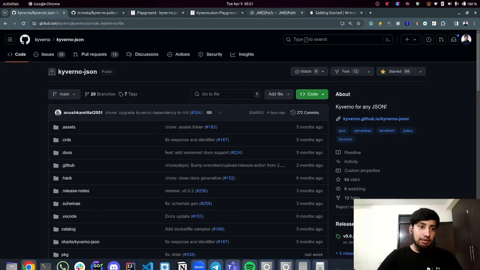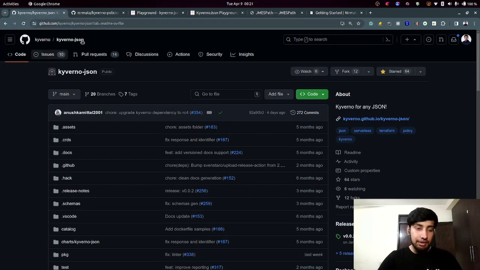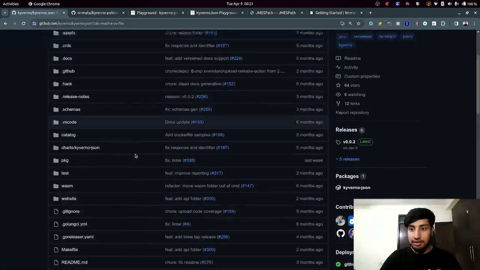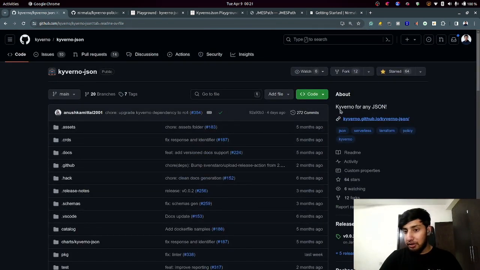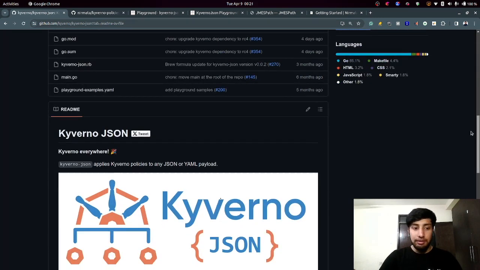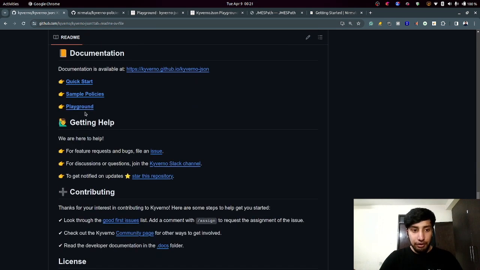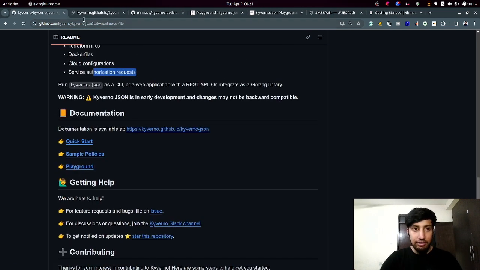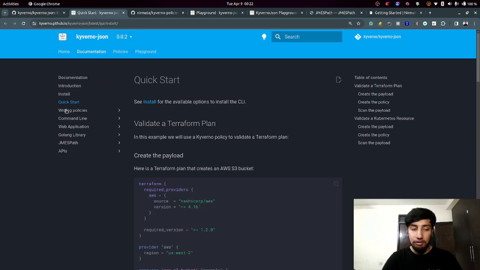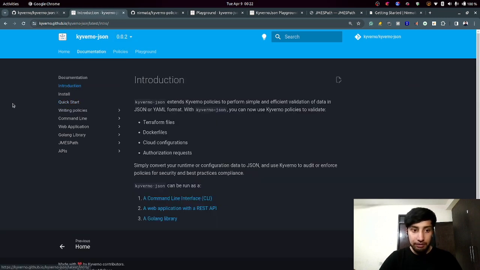Cool. So this is first of all the link, Kyverno/Kyverno-JSON, and the description already says Kyverno for any JSON. So it is going to act as a Kyverno for any JSON payload. You can see that you can have Terraform files, Dockerfiles, cloud configuration files, and other things as well. If you go through the documentation, there is the quick start guide, but I'm going to tell you about the introduction.